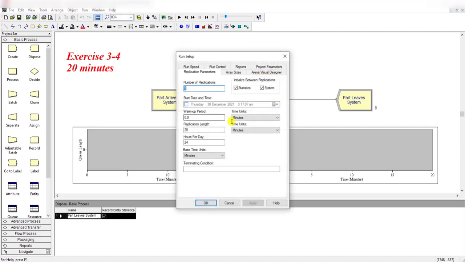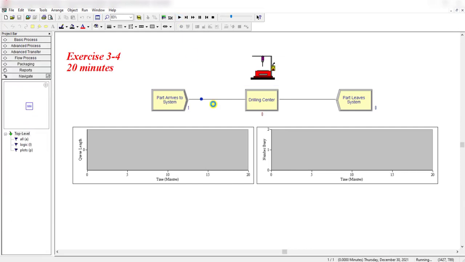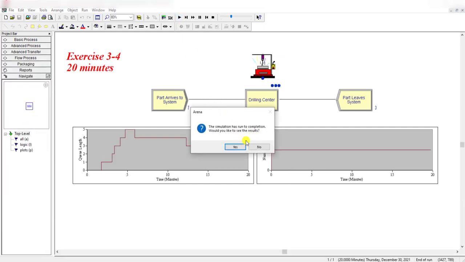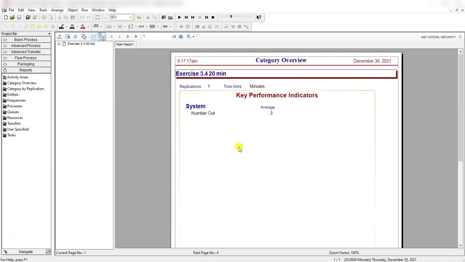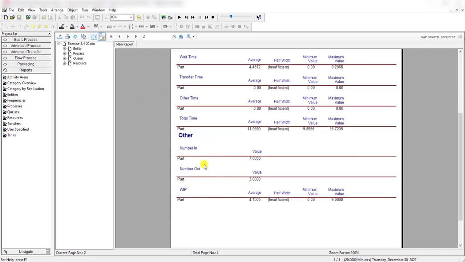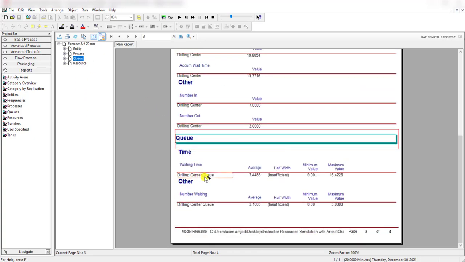Move to the run setup, make the replication length 20 minutes, simply click OK and run the simulation, and after the 20 minute simulation simply click this yes button to view the results. Under the category overview report you can see the number of entities or parts entered into the system was 7, and the number out is equal to 3. Under the queue menu you can find the drill center queue waiting time, average waiting time is 7.44, the number waiting is 3.10, and maximum value is 5.